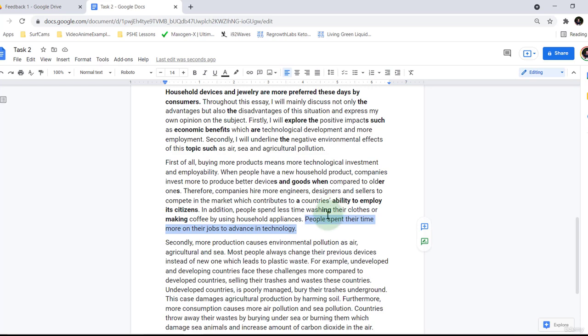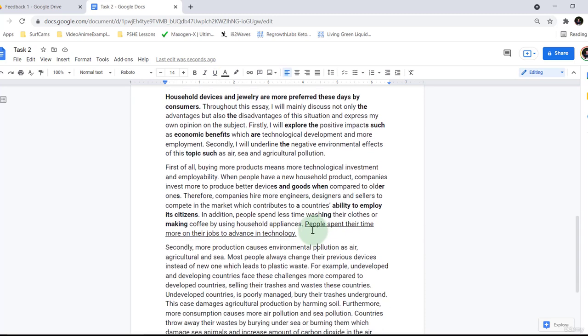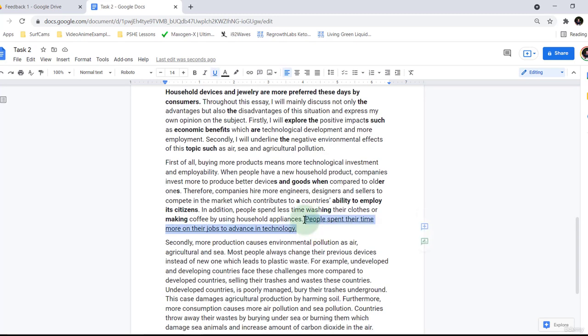I'm not convinced that that's really a benefit, that people are working more and more and more advancing technology. Although I guess the student is basically saying there's more opportunity for work because we need the advancement in technology. Now, I'm not going to make edits to that. I'm just going to say that that's kind of a problematic sentence because I could, of course, rewrite it, but the meaning's not clear. So I'm just going to underline it and just sort of move on. So that's a bit of an issue there that I'd like the student to have maybe just reviewed.